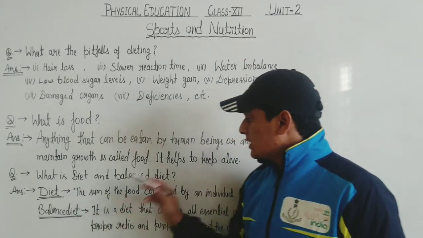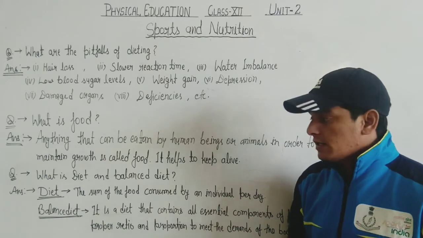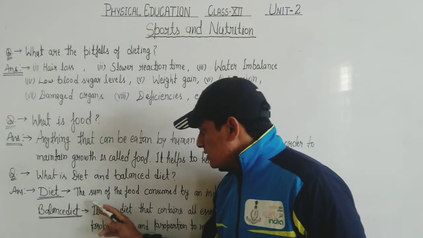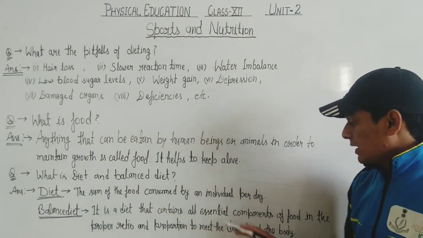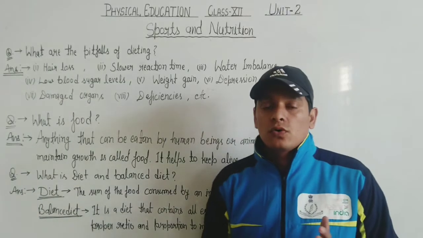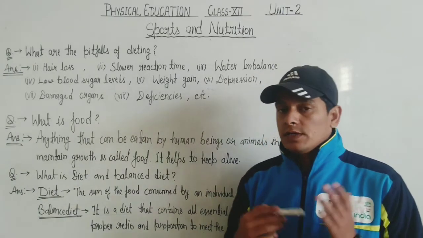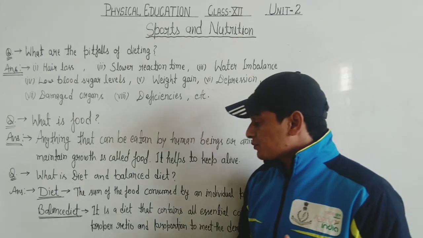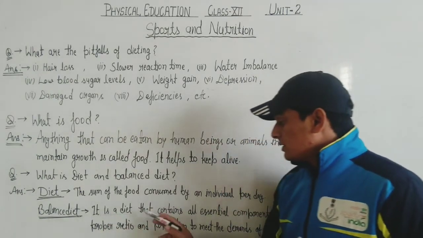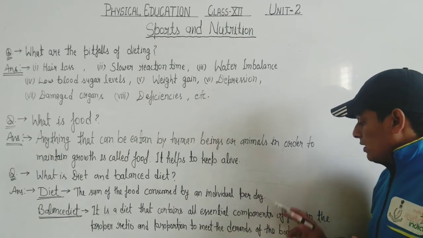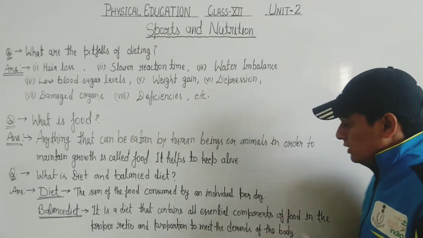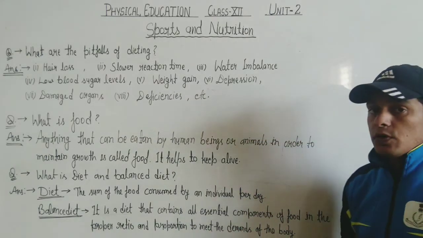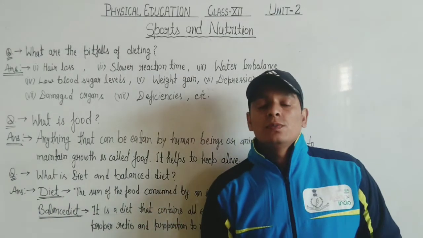Next is, what is diet and balanced diet? Or you can say, what is the difference between diet and balanced diet? The question can be asked in this type also. So what is diet? First, let's know diet: the sum of food consumed by an individual per day. Whatever the amount of food consumed by an individual in a day, that is called diet. Now what is a balanced diet then? What is the difference? Let's understand. It is a diet that contains all essential components of food in the proper ratio and proportion to meet the demands of the body. The diet, whatever we are consuming per day, that is diet.